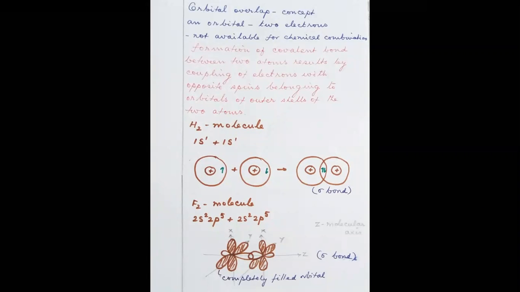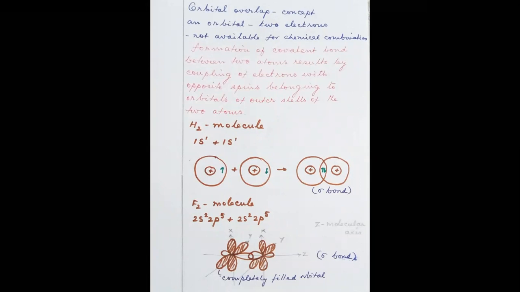An orbital can accommodate a maximum of two electrons. More than two electrons cannot be accommodated in an orbital. It is according to Pauli's exclusion principle, which states that no two electrons residing in the same orbital can have all four quantum numbers the same. So an orbital can have only two electrons. In an atomic system, an orbital which has two electrons is not available for chemical combination. It cannot combine with the orbital of the other atom to make a covalent bond.